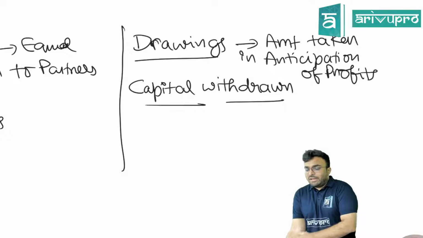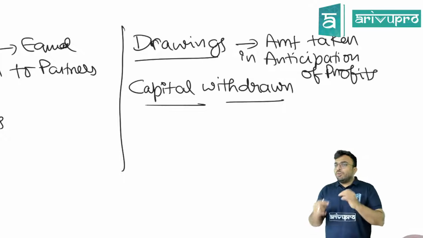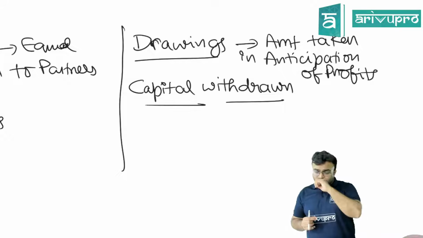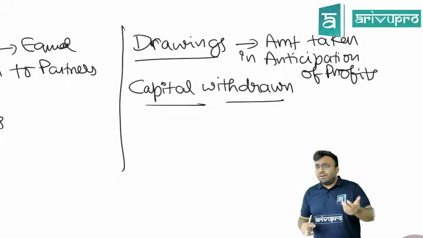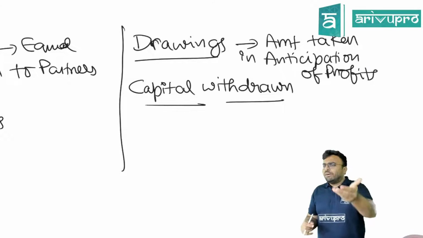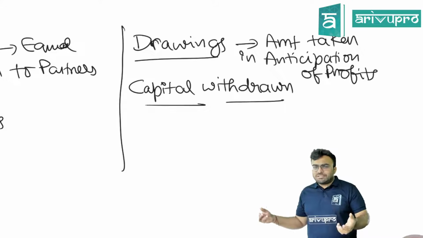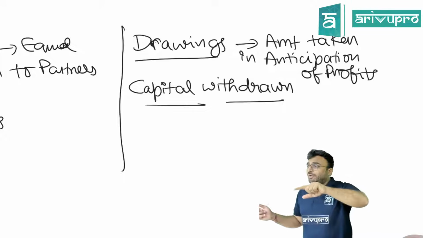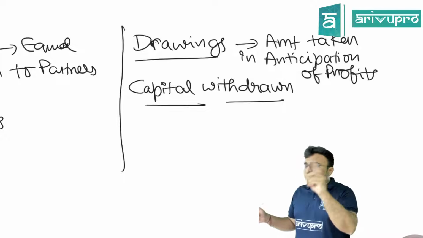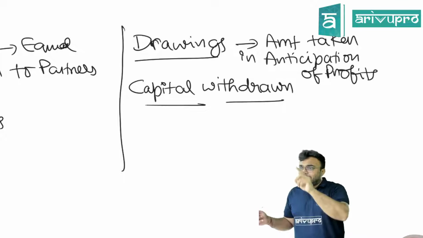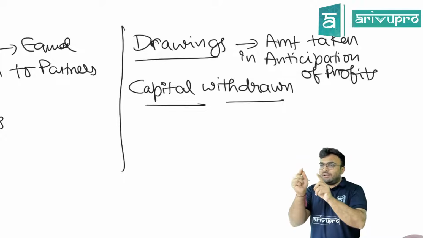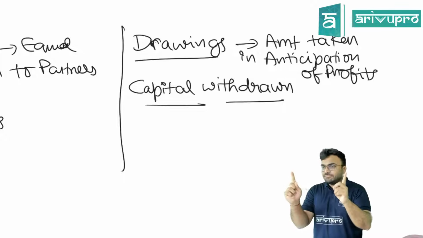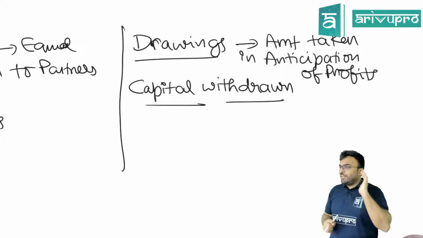Okay, amount taken in anticipation of profit. Now you know that you will get profit share at the end of the year, but during the year you have your day-to-day expenses. So every month or whatever time period, you will take money from the business in anticipation of profit. Now what will happen? Drawings gets reduced from capital, but whenever profit is earned, profit gets added to capital. Can you see it will get set off there? Are you getting my point? It will get set off at the end of the year.